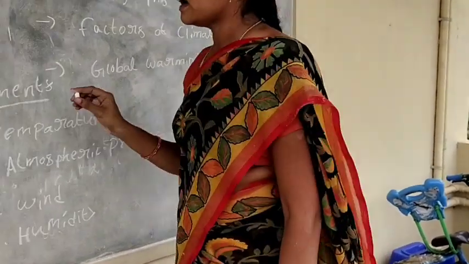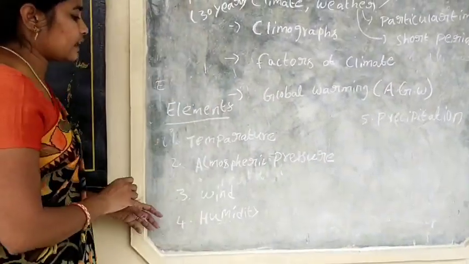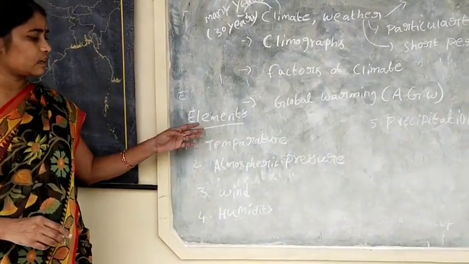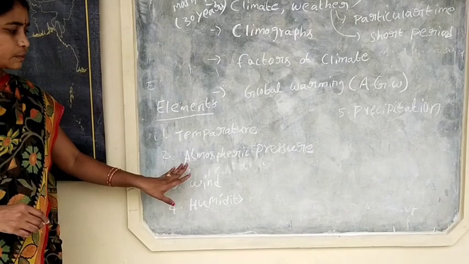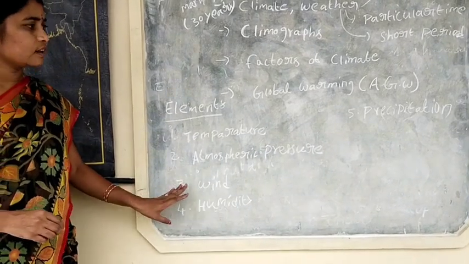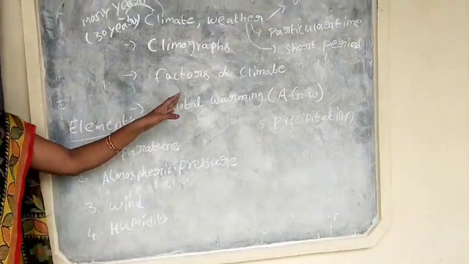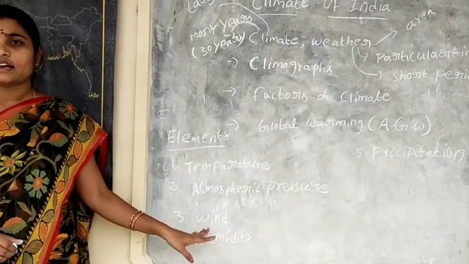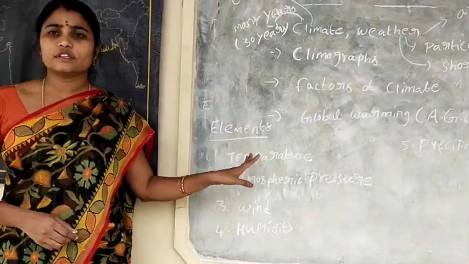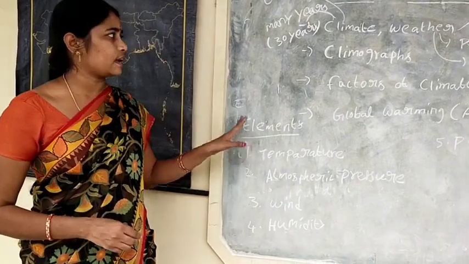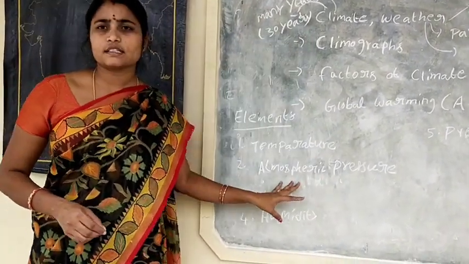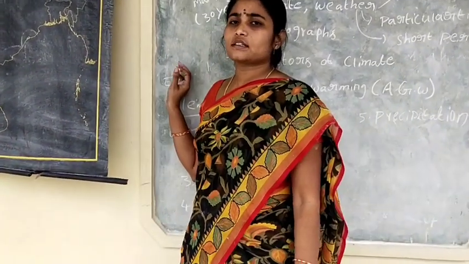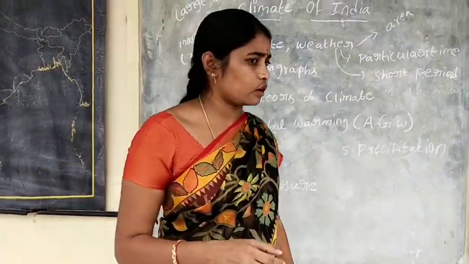These are the elements of weather and climate. What are the elements of weather and climate? Temperature, atmospheric pressure, wind, humidity and precipitation are the elements of weather and climate. The pattern of these for a place can be shown using pictures called climographs.